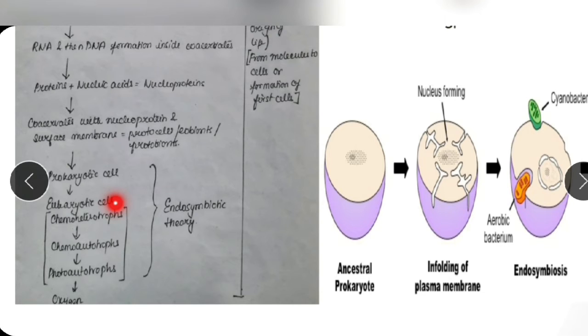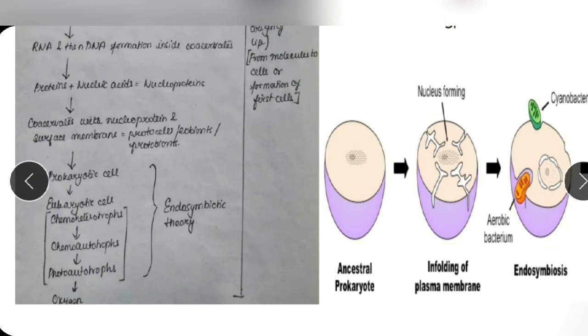That's why they are heterotrophs, and basically they are depending on chemicals for their food, so they are known as the chemoheterotrophs. Now slowly the chemoheterotrophs somehow developed some way by which they can now make their own food with the help of chemicals itself, and they were known as the chemoautotrophs.